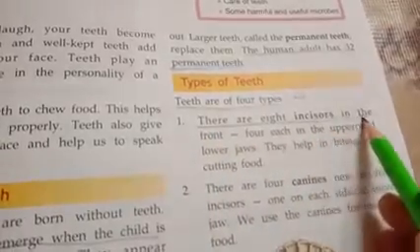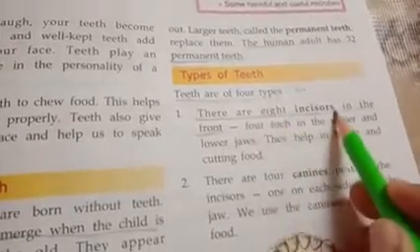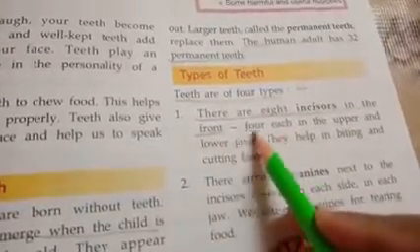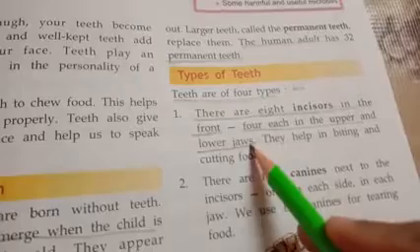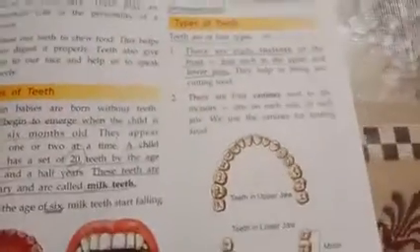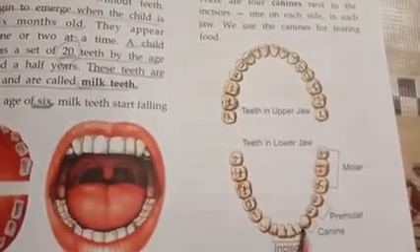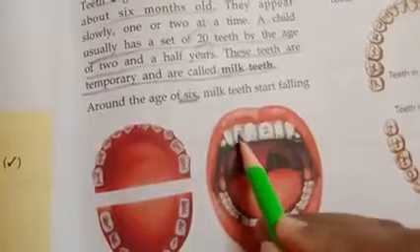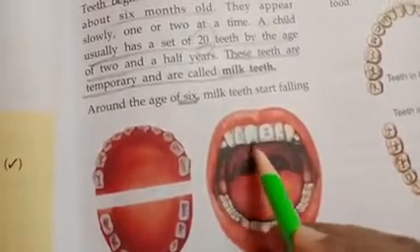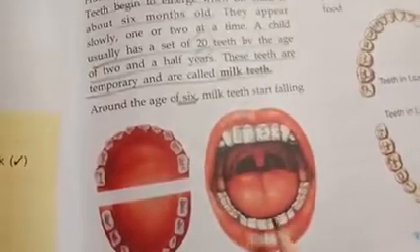8 incisors in the front. Understood? First are the 8 incisors in the front, 4 each on the upper and lower jaws. Now you can see in this picture the incisors. Yes, these are incisors: 1, 2, 3, 4. This will be more clear from here. 1, 2, 3, 4, these are incisors. And the lower jaw also: 1, 2, 3, 4. These are incisors.